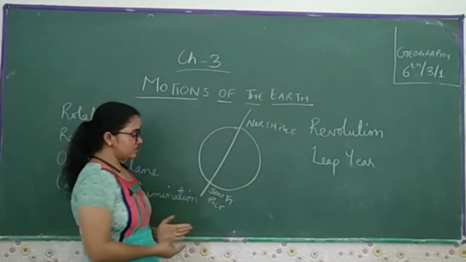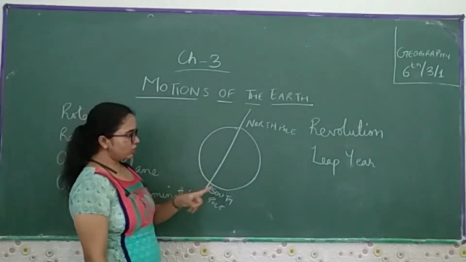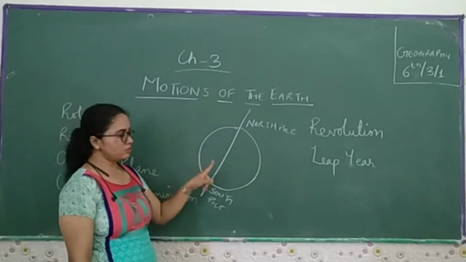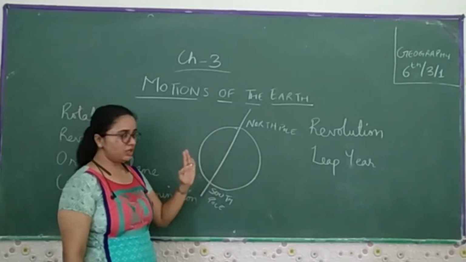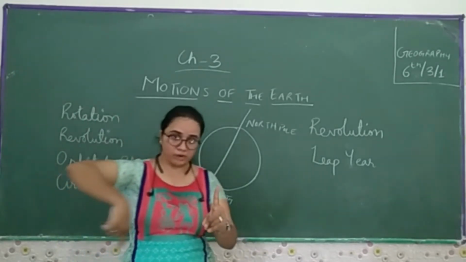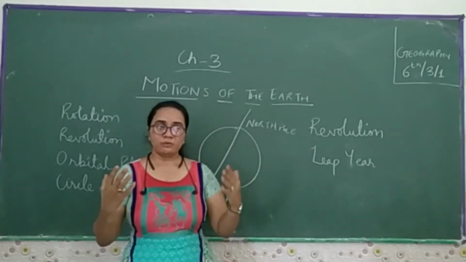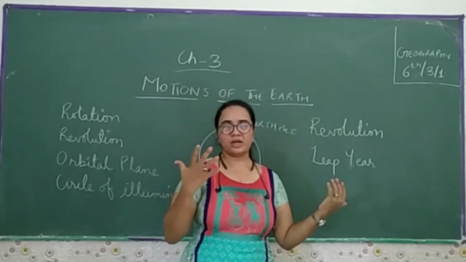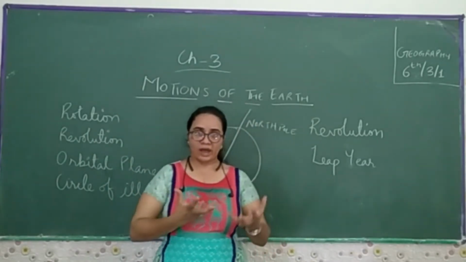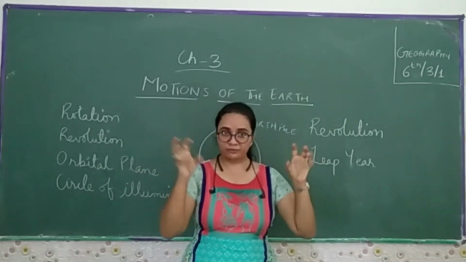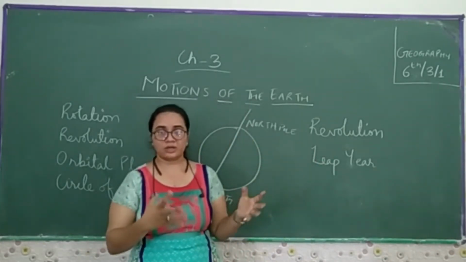So this is considered as your globe. It used to rotate over its axis. This is the north pole, this is the south pole. Its rotation on its own axis is called rotation. When it revolves around the sun, it is called revolution, which you have already read in class 5 in EVS. So you have the idea of what rotation and revolution are, which I gave you in brief. Now we are going to see these in detail.